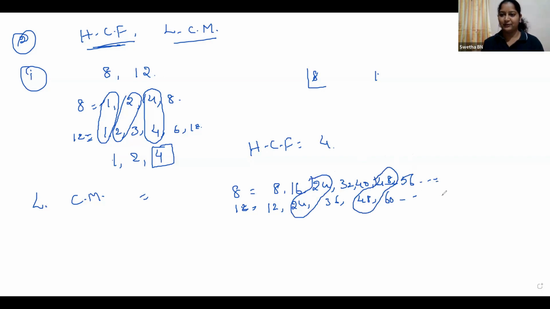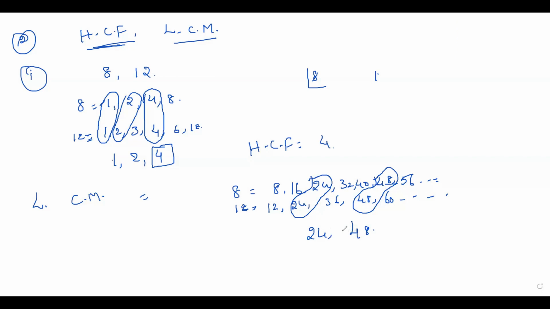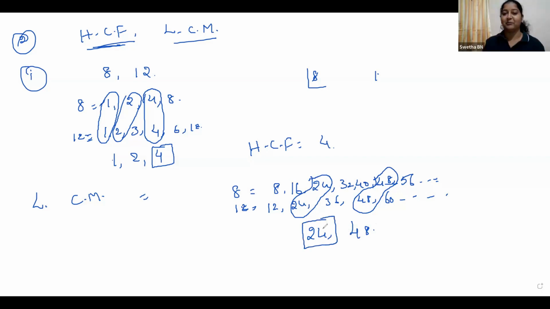You can continue with the numbers, but we already got 2 common multiples. Which are the 2 common multiples? 24, and the next common multiple is 48. And which is the LCM here? 24 is the LCM. Least common multiple is 24.